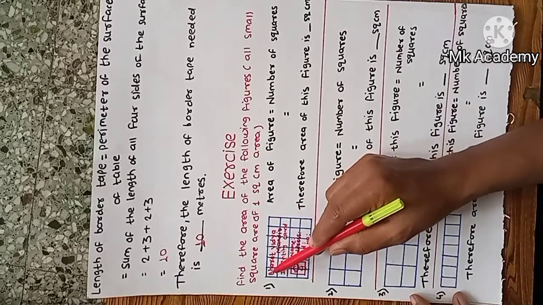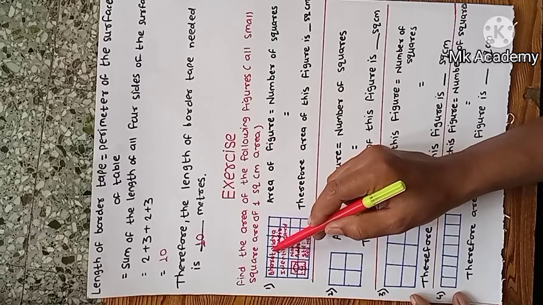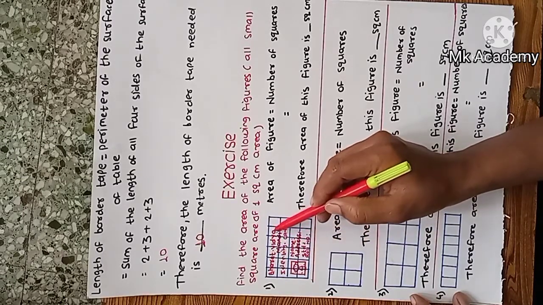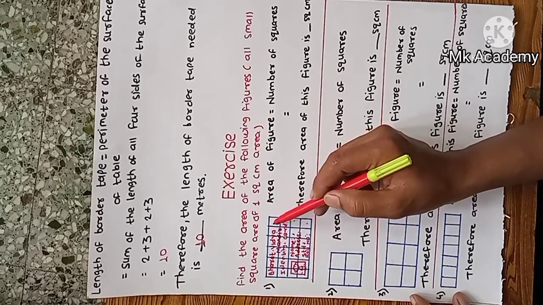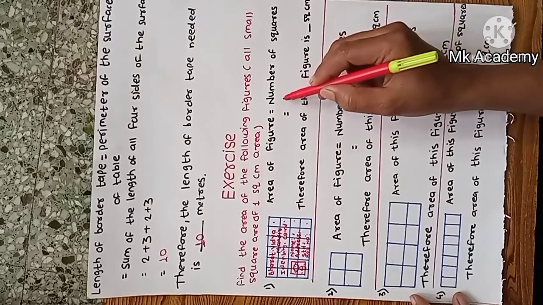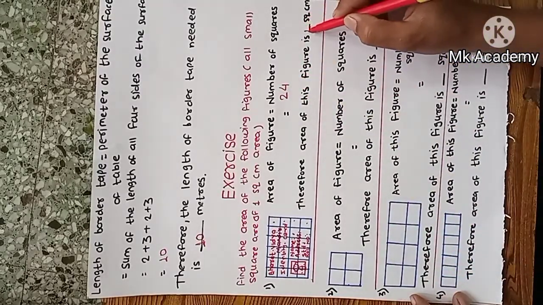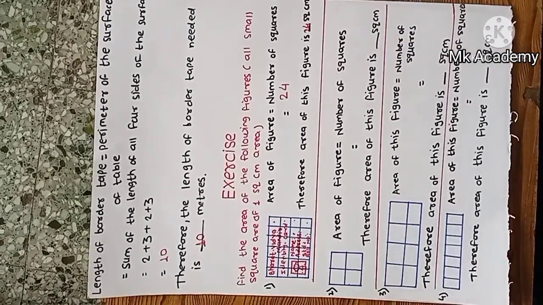Let's count. 1, 2, 3, up to 24. Means the number of squares is 24. Therefore the area of this figure is 24 square centimeter.